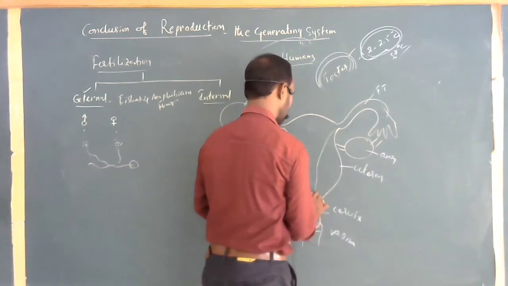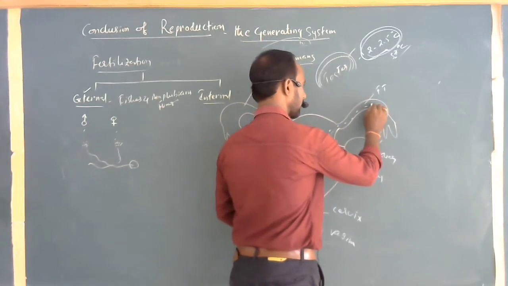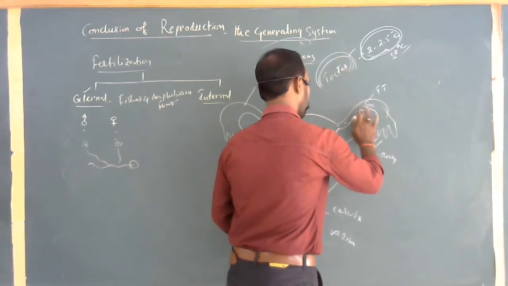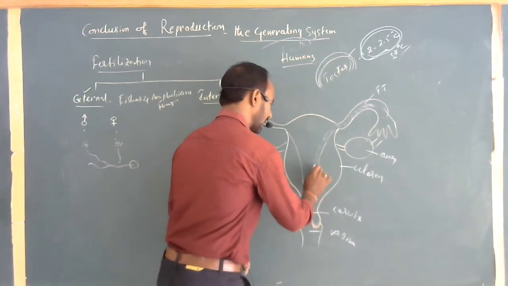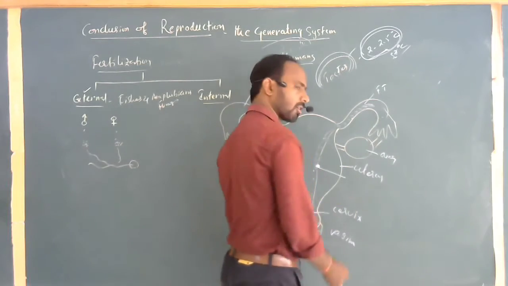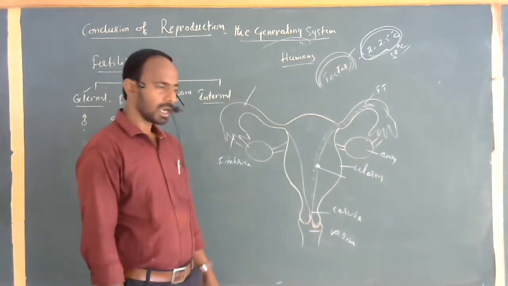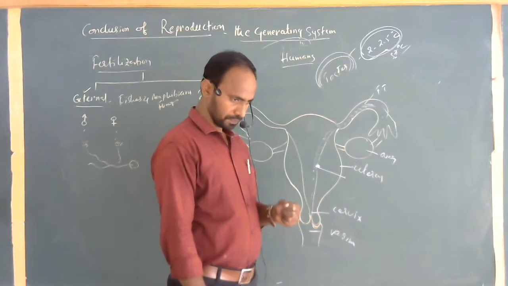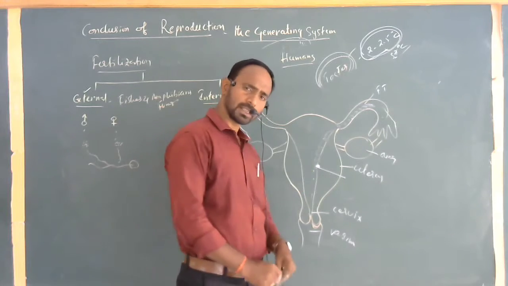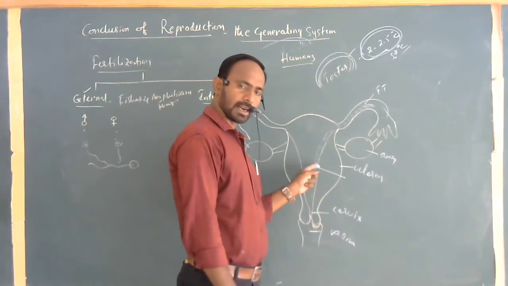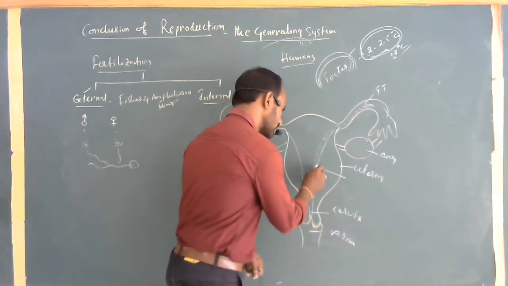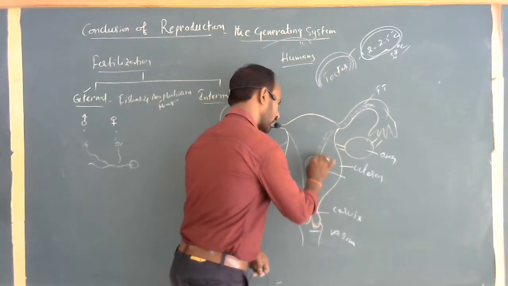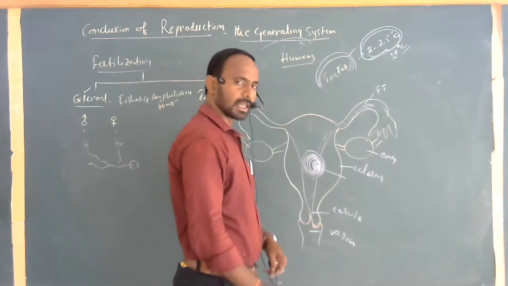When the ovule is fused with the sperm cell, there might be a chance of formation of the zygote. When the zygote travels through the fallopian tube and finally attaches and embeds in the wall of the uterus, this process is commonly called implantation. After implantation, the zygote undergoes mitotic division. As the mitotic divisions continue, the zygote grows. Then it is commonly called an embryo.